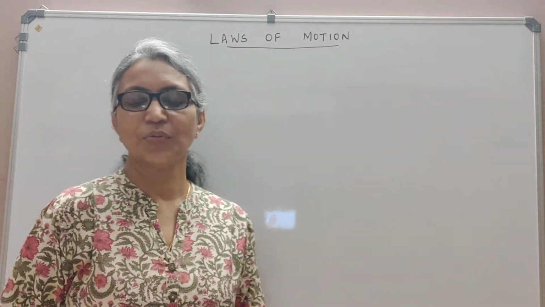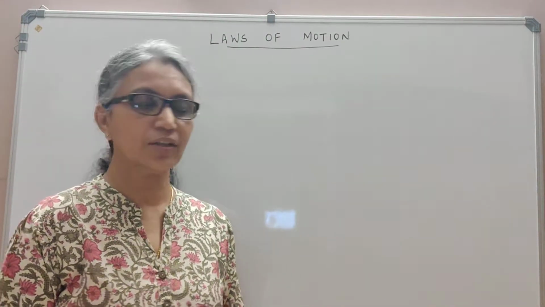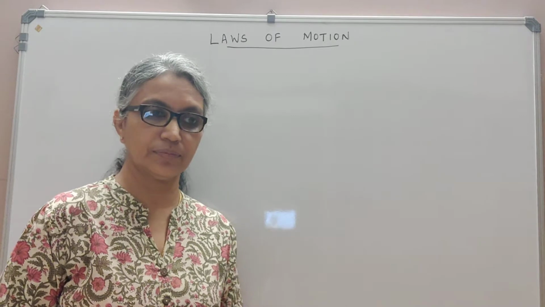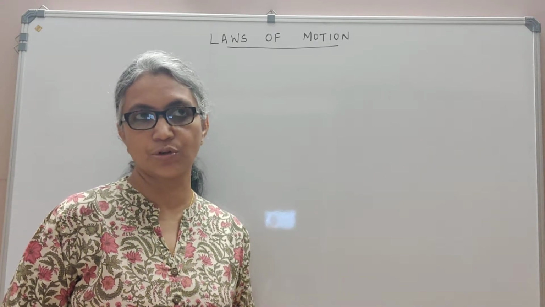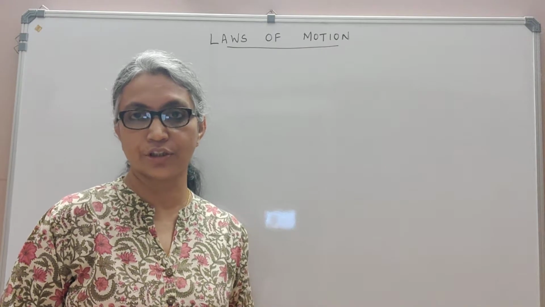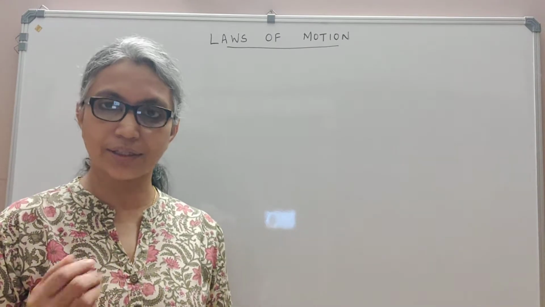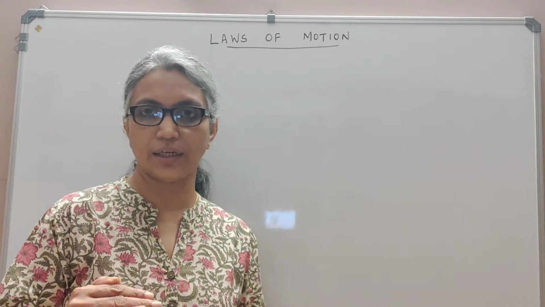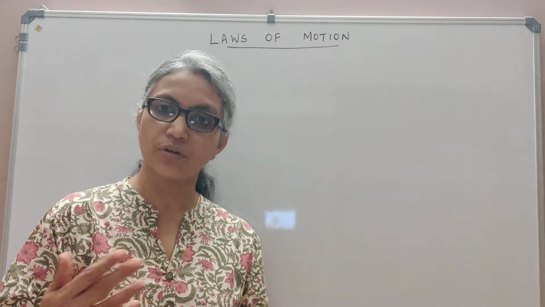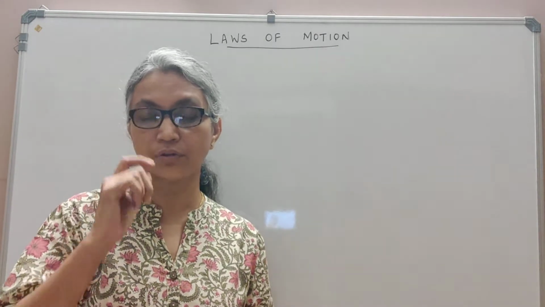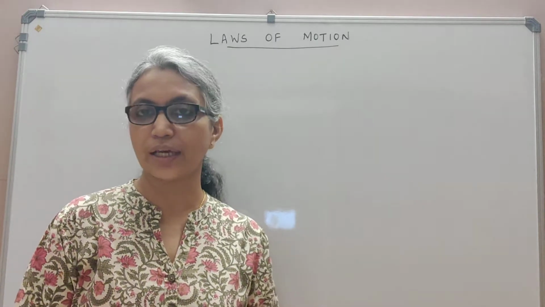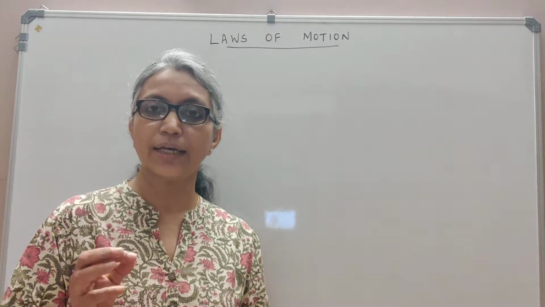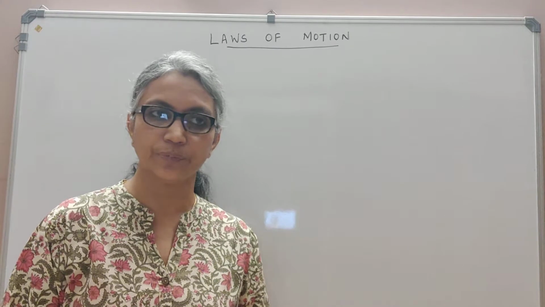Good evening. We are going into our fifth chapter, which is laws of motion. We start this chapter with the first topic, that is Newton's first law of motion, which is also called the law of inertia. This word inertia means resistance to change. So if a body is at rest, it continues to stay at rest, and if it is already moving, it continues to move in uniform motion if the net external force acting on it is zero. This property of a body is what you call inertia, and this law was put forward by Galileo.